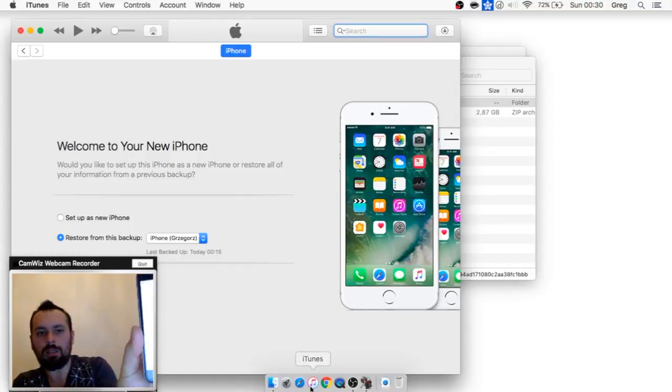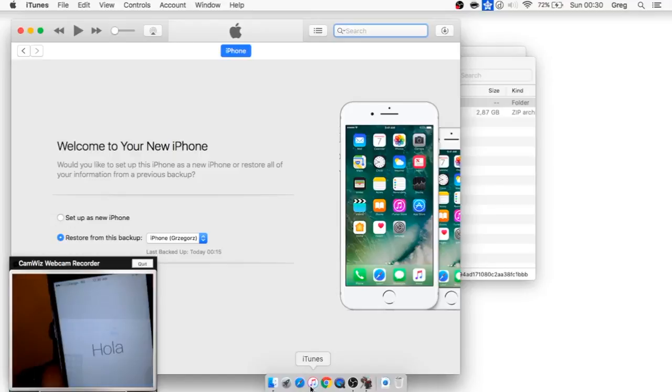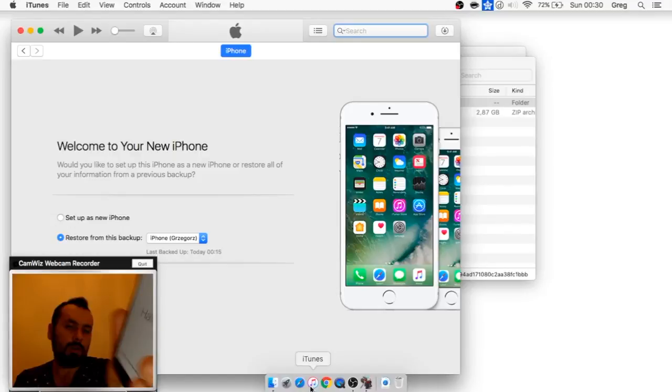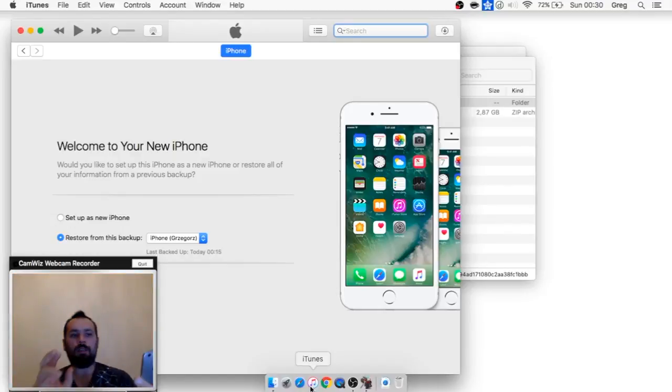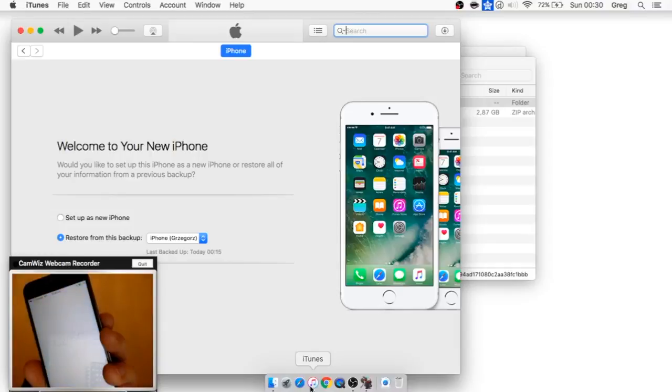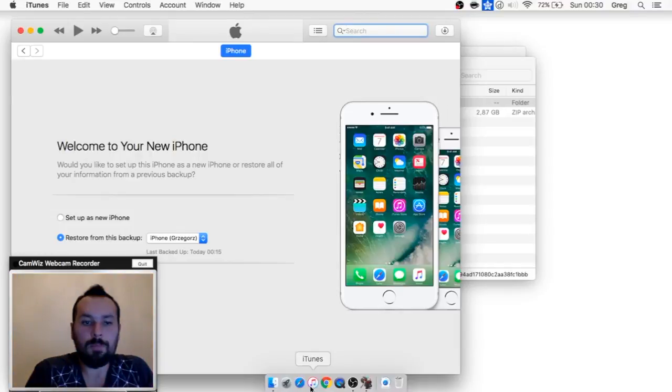And the iPhone looks like this. So it's saying hello, and it's just waiting to be set up as a new phone or restored from a backup. So you can do it either on an iPhone or on your PC.